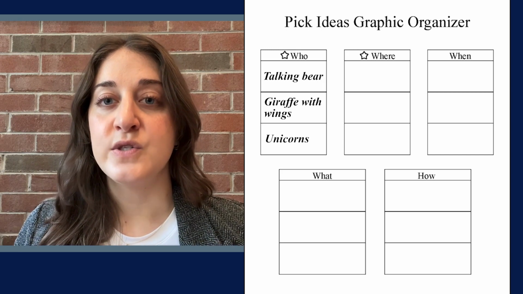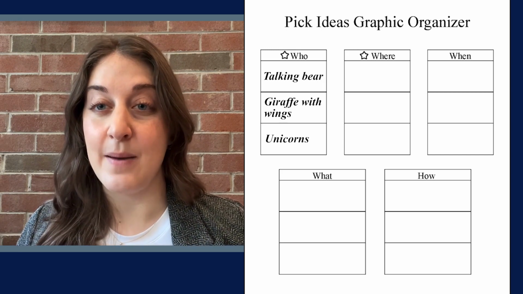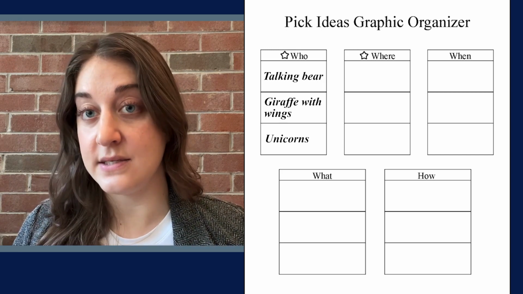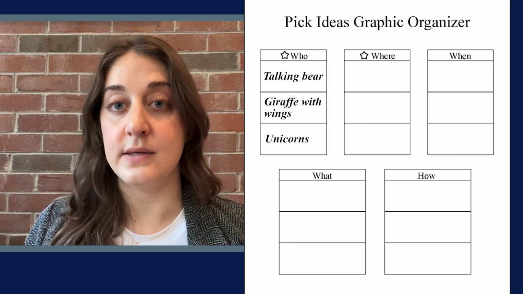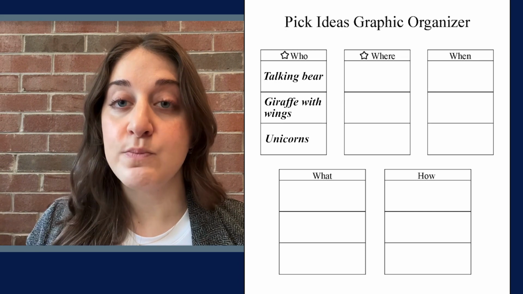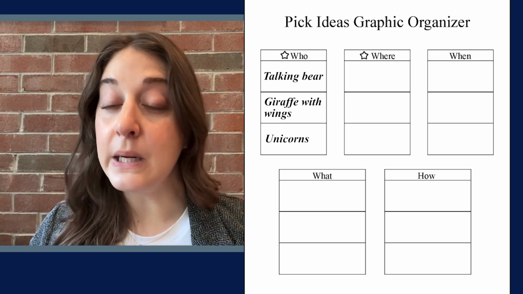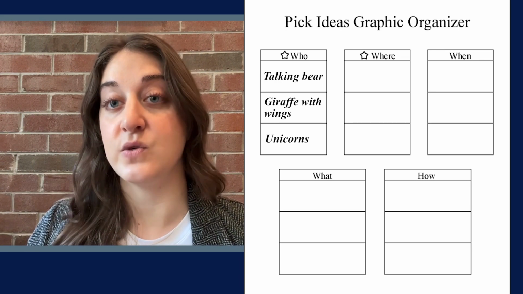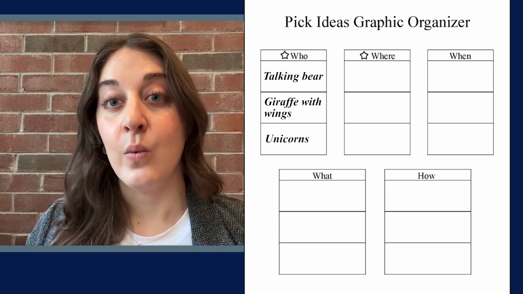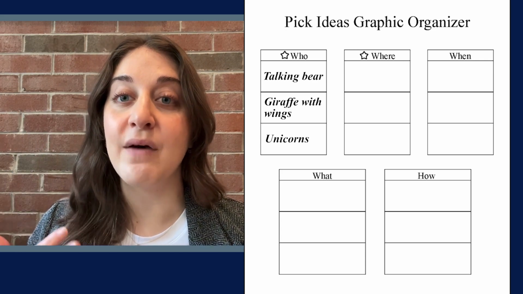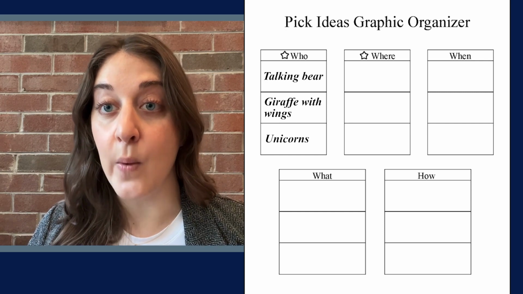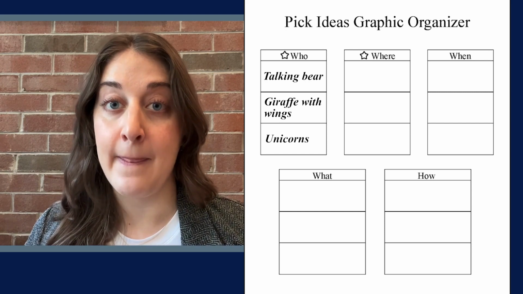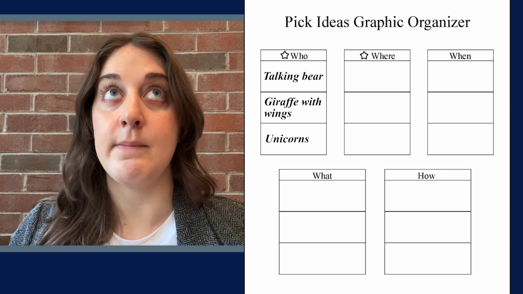Okay, so now my second step is that I'm going to look at my list that I just wrote down and I'm going to think about two things. First, which magical creature do I really want to write about in my story? And second, which magical creature would I have enough ideas to write a full story about going on an adventure with? Well, let me think about my list.